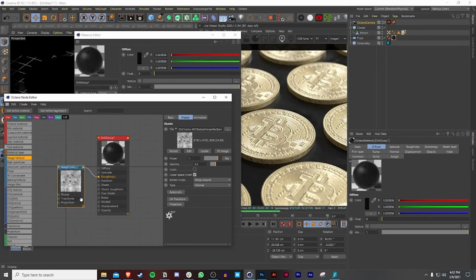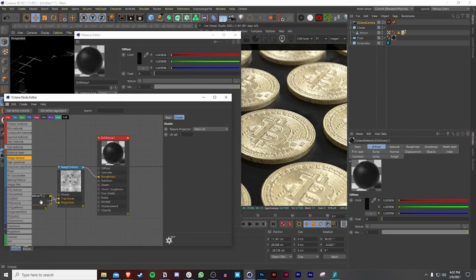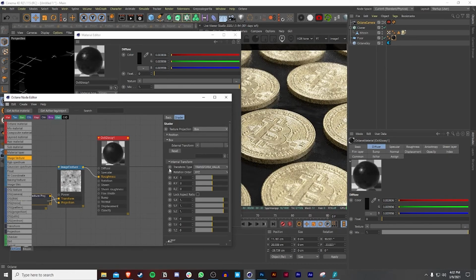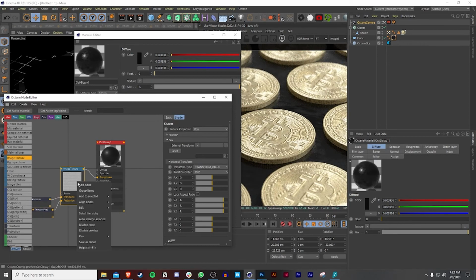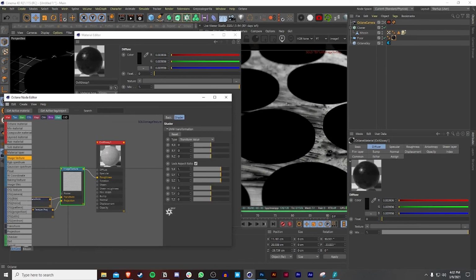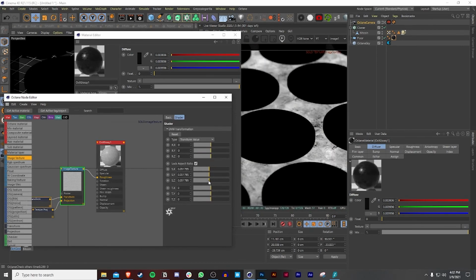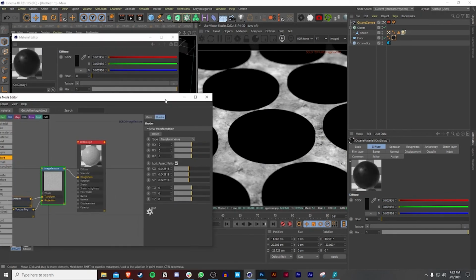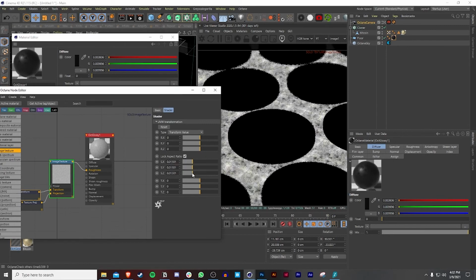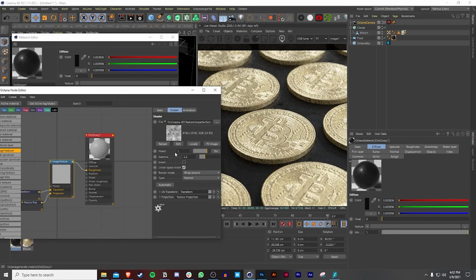And instead, what we can do with this one is make this into a box. And then if we solo this, then we can see this a lot better. And we can bring down the scale. I don't know if you guys can see this, but you can see we're affecting the scale just like that. So that's already looking really gnarly. I'm really liking how this is coming out.